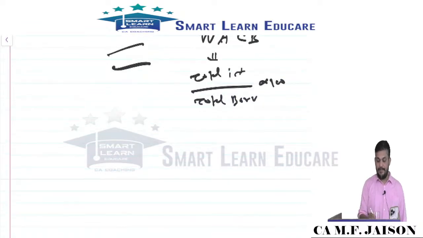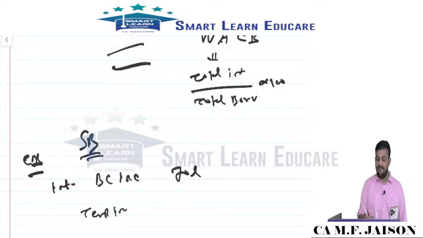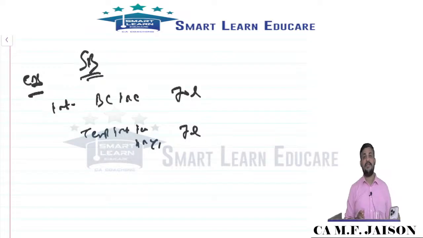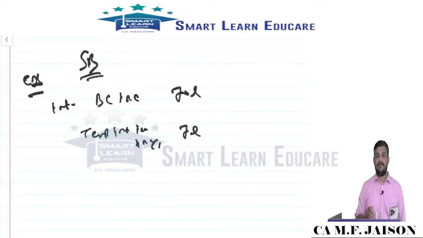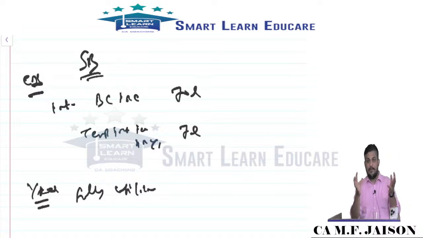Okay, now an example, my dear friends. We borrowed some money, specific borrowing. In that, the borrowing cost incurred, the interest cost incurred, is 70 lakhs. Temporary investment income in year 1 is 7 lakhs, like this the information is given. Now in year 2, it is fully utilized; by year 1 end the amount was fully utilized, which means no more surplus amount invested.